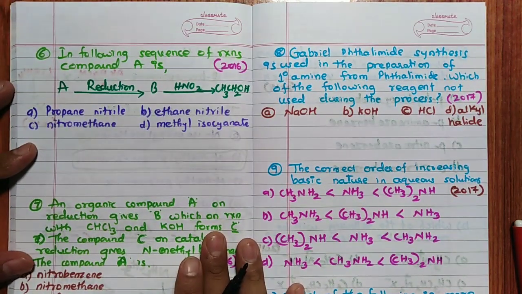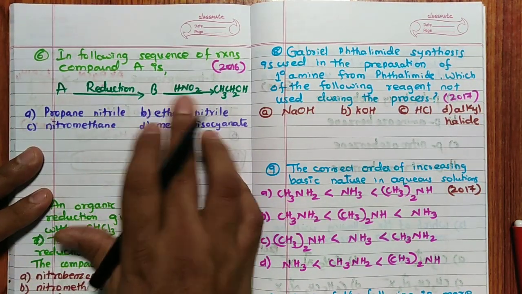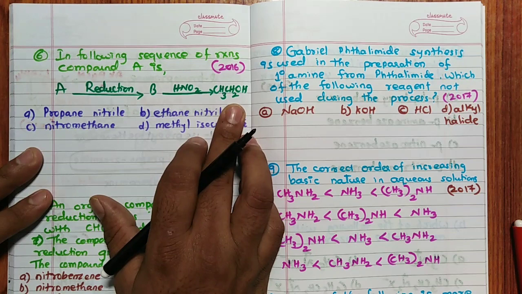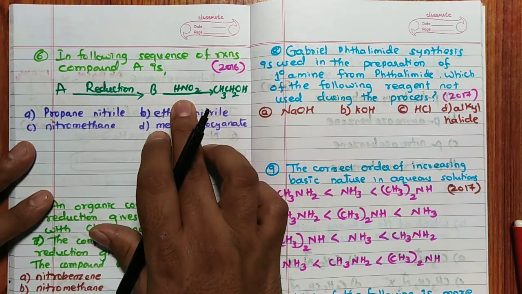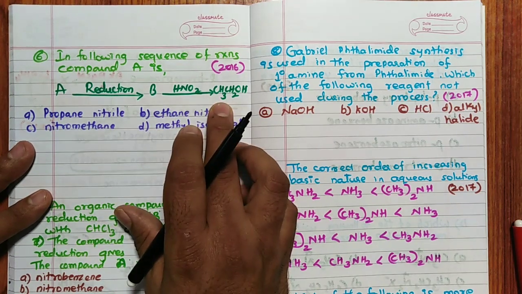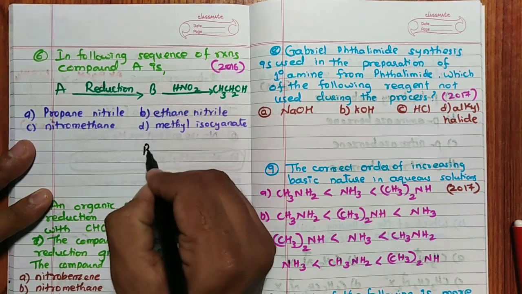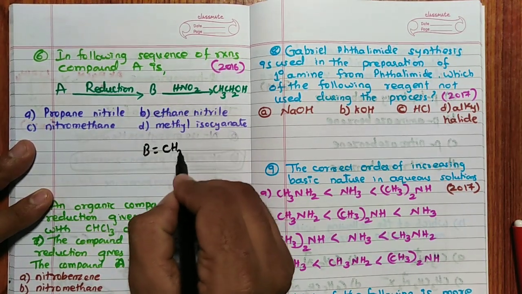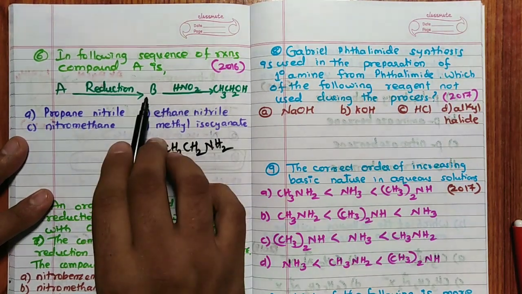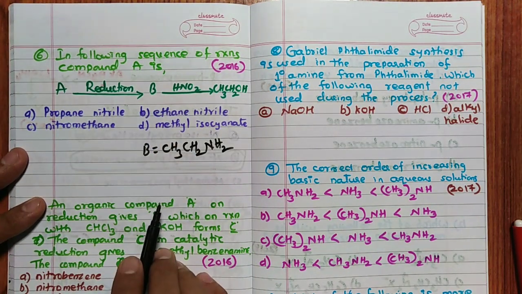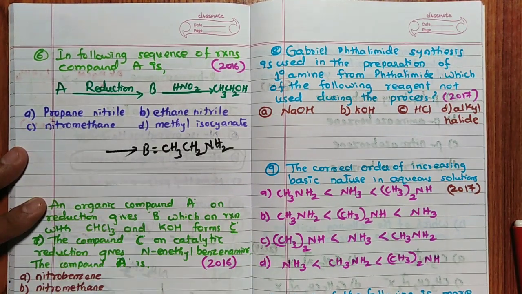Then the sixth one, very simple. A question asked in 2016: A undergoes reduction to form B, and B reacts with nitrous acid to form CH3CH2OH. So CH3CH2OH means this B should be CH3CH2NH2, correct? So on reduction it should form this product.